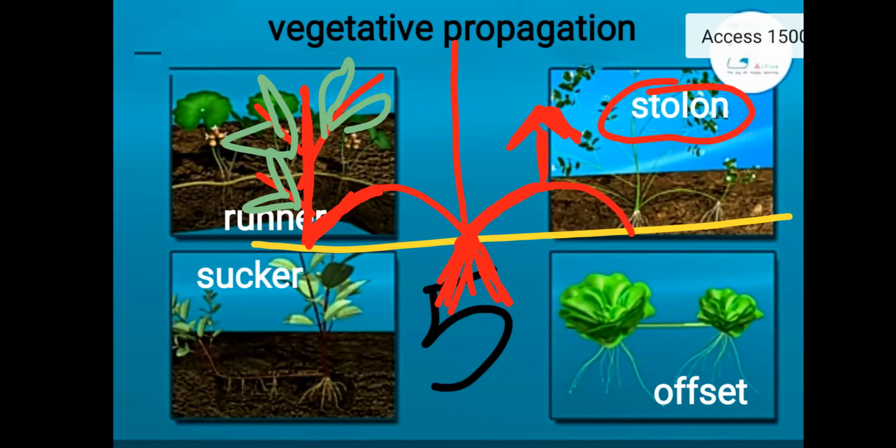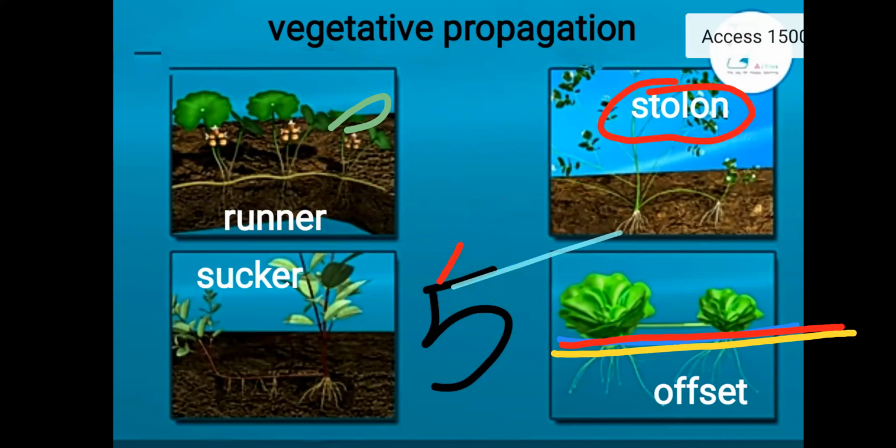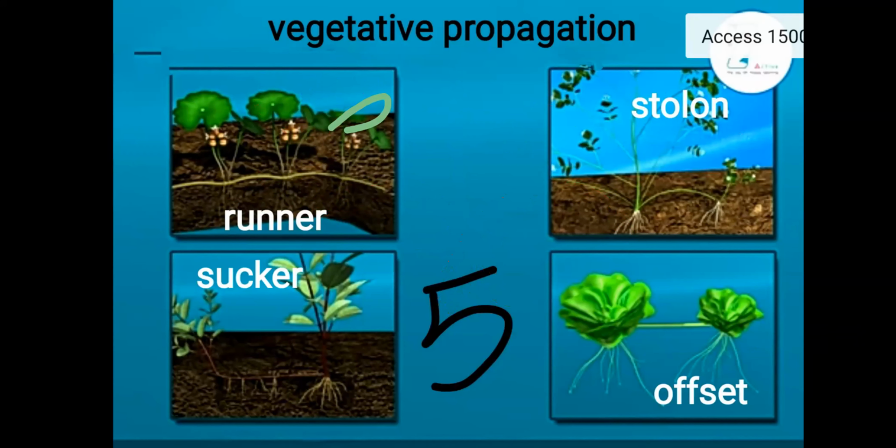In runner, what was it? Suppose this is the soil surface. The stem branch runs parallel to the soil surface. Over here, what is the difference? Stolon forms the arc-shaped structure through bending. Understood? Stolon and runner. Stolon examples: strawberry and jasmine.